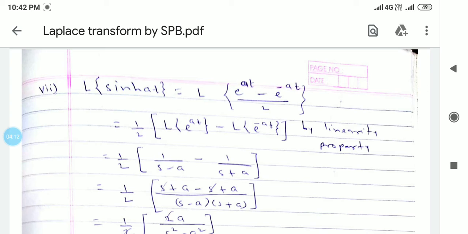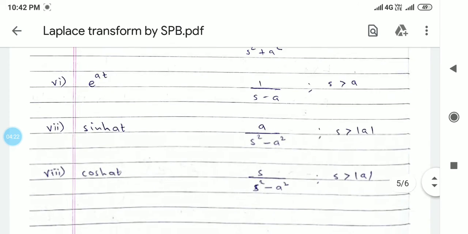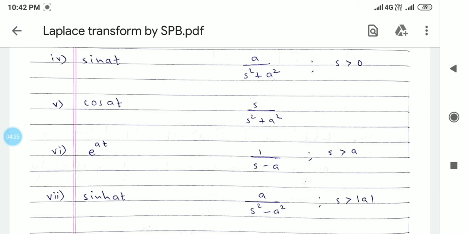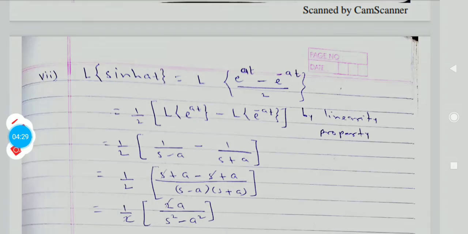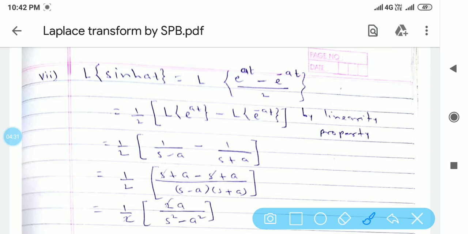This is because of linearity: Laplace of c1 f1 plus c2 f2 equals c1 Laplace of f1 plus c2 Laplace of f2. Now, by this formula, Laplace of e raised to at is 1 by s minus a. And Laplace of e raised to minus at is 1 by s plus a.